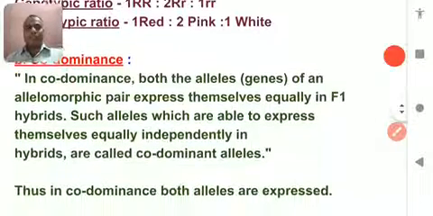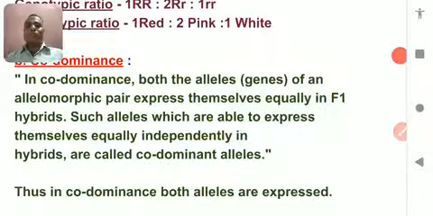Codominance is also one of the important deviations that was discovered by other scientists after the Mendelian era. In codominance, two different genes, both of them express themselves. Neither of them is suppressed. Understood?